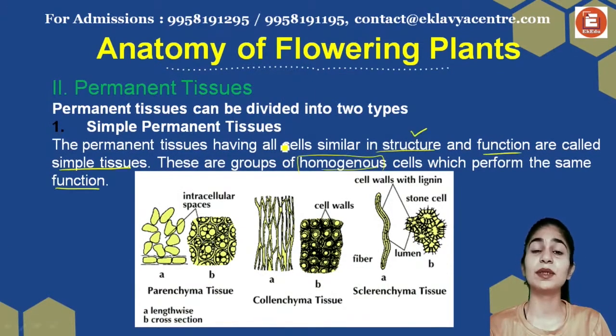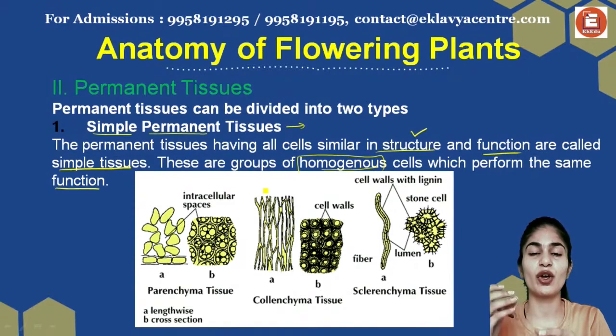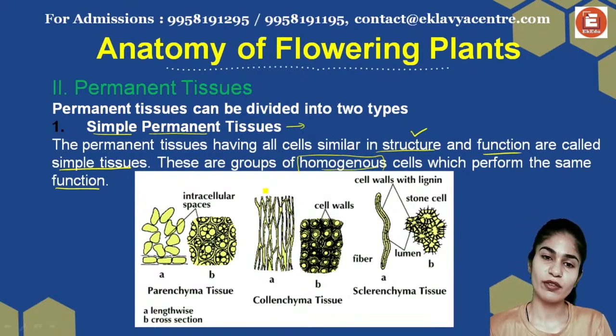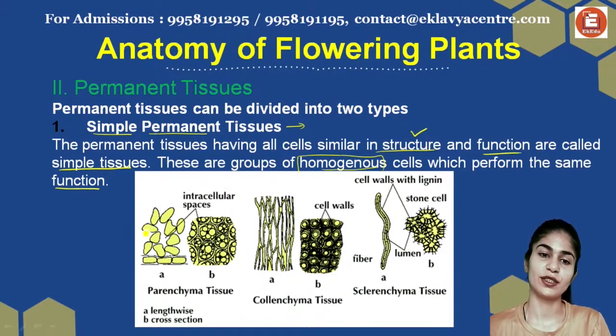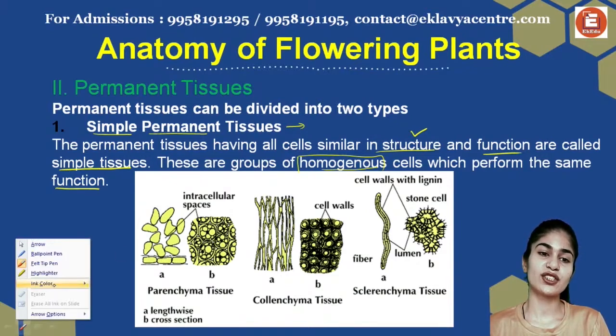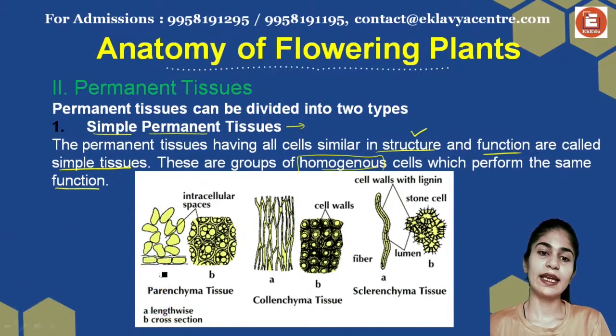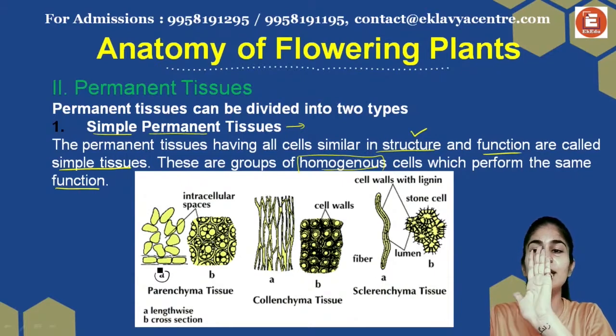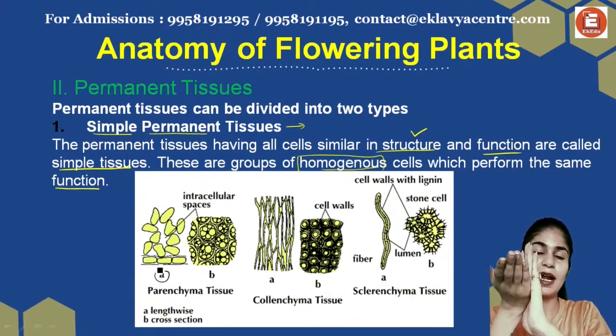Let's start with your simple permanent tissues. These are still permanent, but they're simple, meaning there's only one type of cell that we're talking about. It's not a complex structure where all types of cells are together in a bundle and performing different functions. So this is a simple tissue that is going to perform only one function and has almost the same morphology. The diagram shows two sections of each. The A part is your lengthwise section if you're cutting your plant like this. The B part is your cross section if you cut your plant like this.